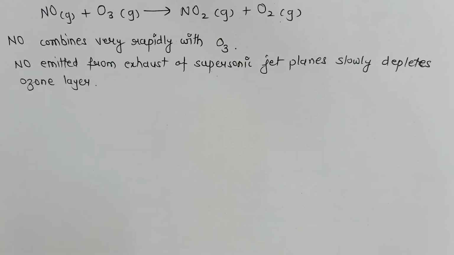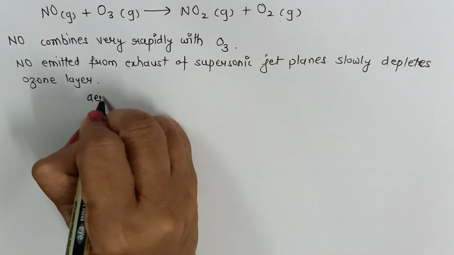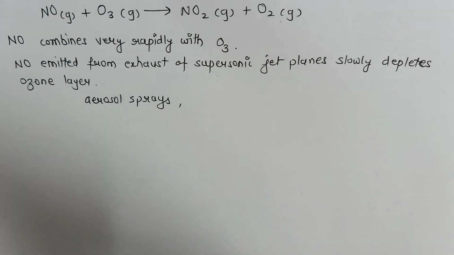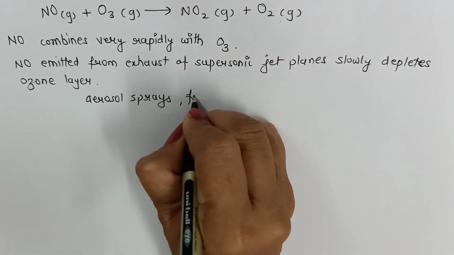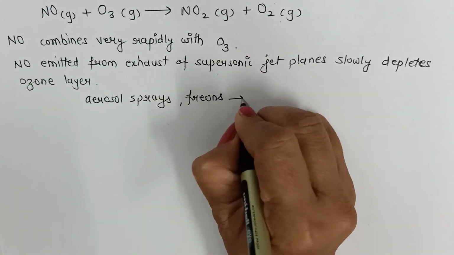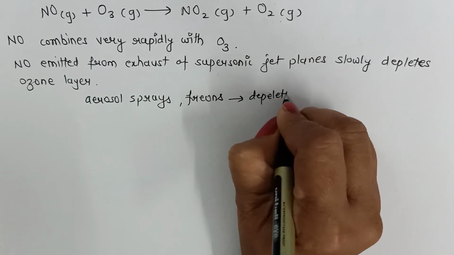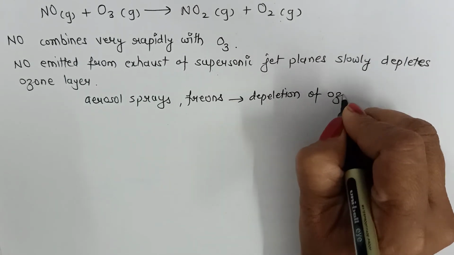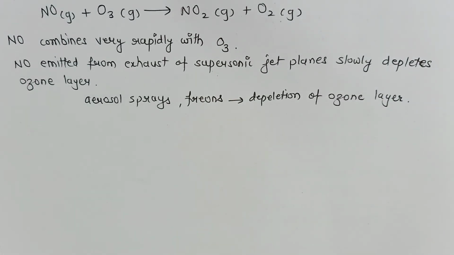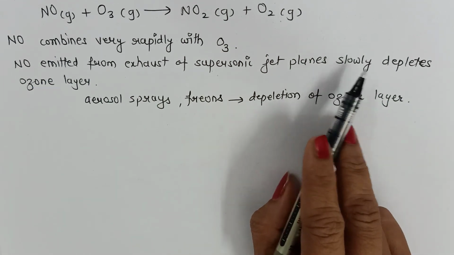Other substances which can cause depletion of the ozone layer are aerosol sprays and freons, which are used as refrigerants. Therefore supersonic jet airplanes are not used, or the world is getting more and more conscious about the use of supersonic jet planes as they cause the depletion of the ozone layer.